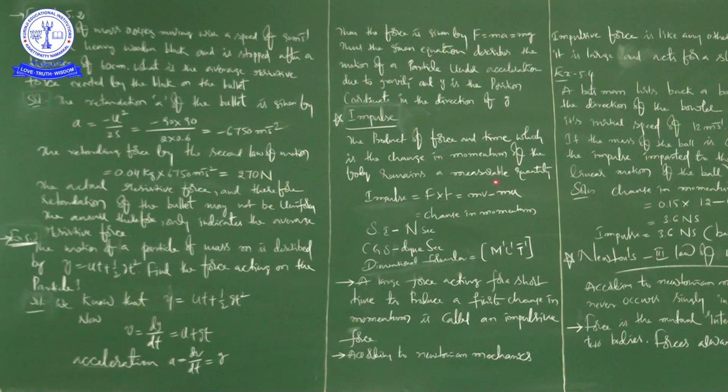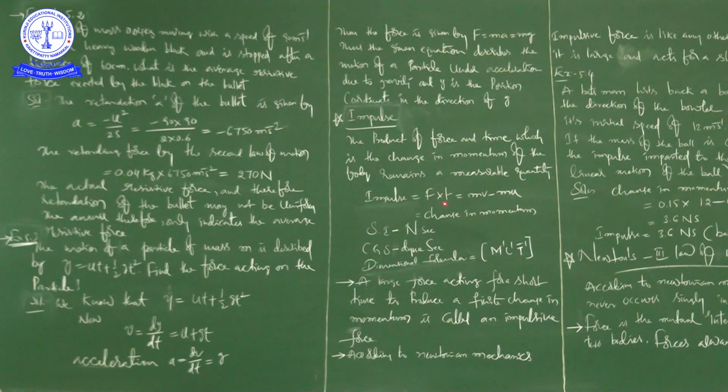So we have to take the product of force and time, which is the measurable quantity. So impulse is equal to force into time, that is equal to mv minus mu, that is equal to change in momentum.